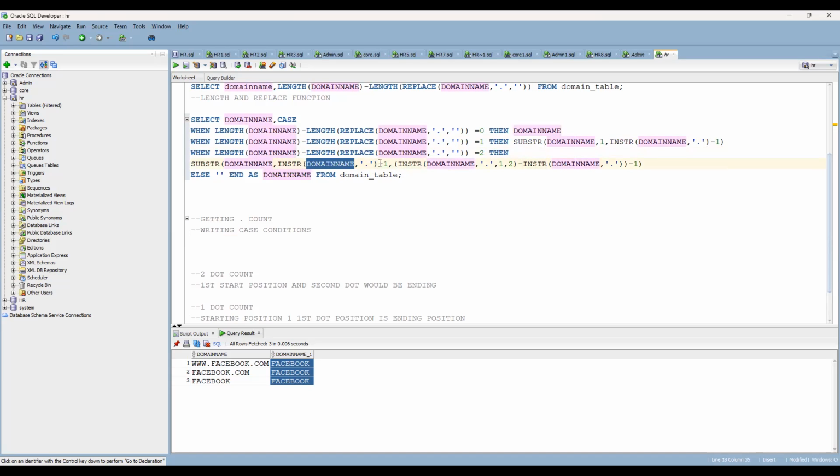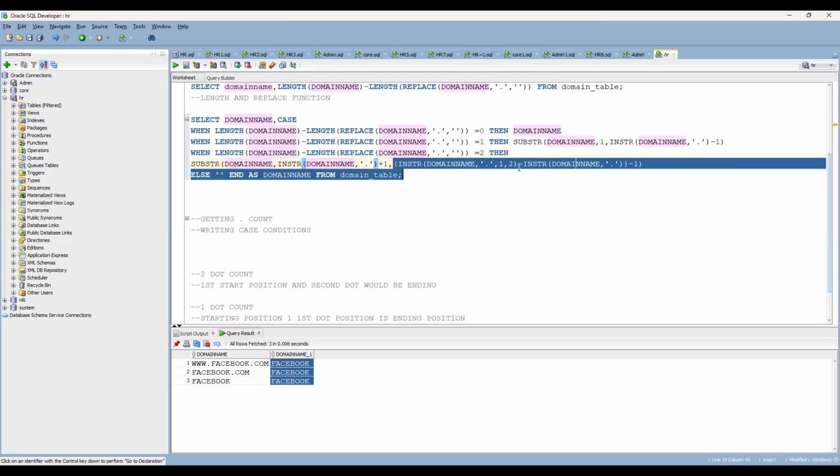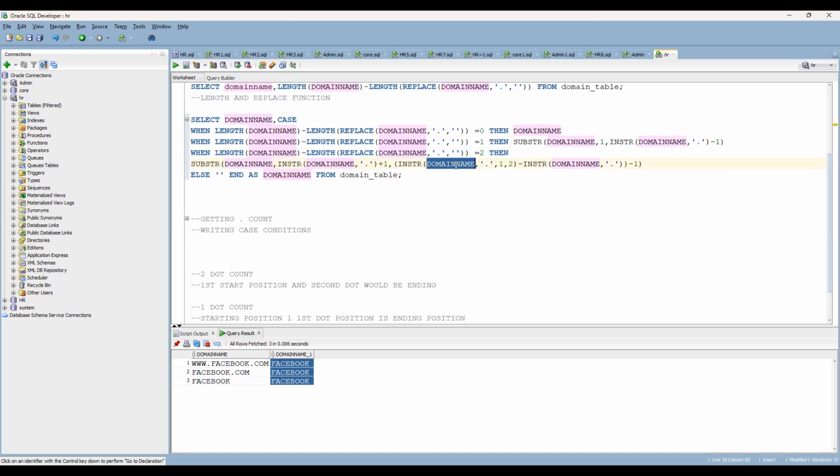If you want to extract part of the string, in this case the starting position you are getting from INSTR, and the ending position also from INSTR. While doing the ending position, you have to get the second occurrence dot count minus the first occurrence count. Then only the positions will come in the appropriate way. Otherwise, it is going to give you an incorrect result.